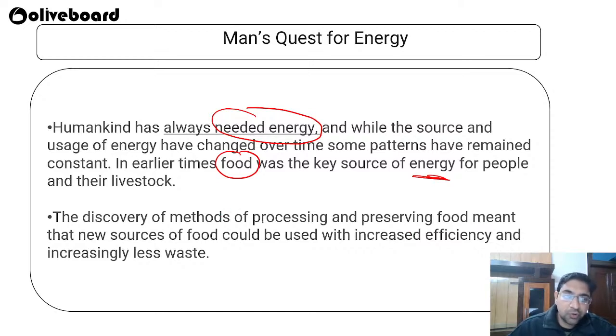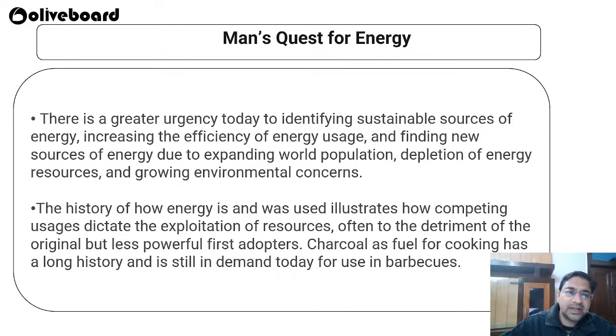Slowly we developed techniques where we can process and preserve food sources with increased efficiency and less waste. That means some technology was developed to fulfill all these activities, so obviously man required some kind of instrument to do all this work. Then there is a great urgency today to identify sustainable sources of energy.